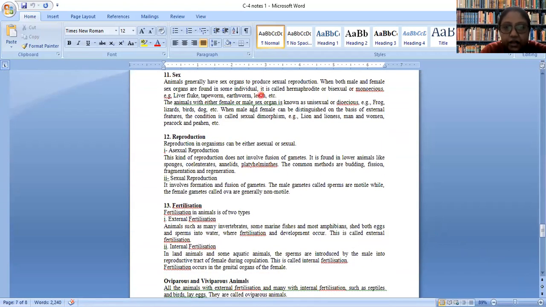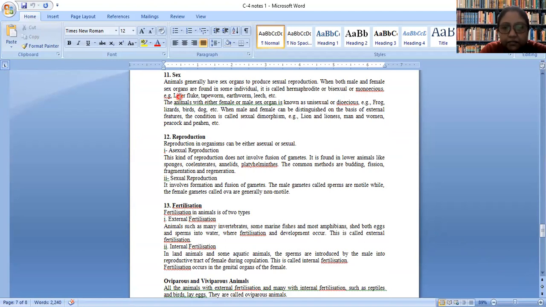Okay. Now about sex. Animals can be monoecious. Monoecious means bisexual. That means it is also called hermaphrodite, where a single animal can have male reproductive part as well as female reproductive part.